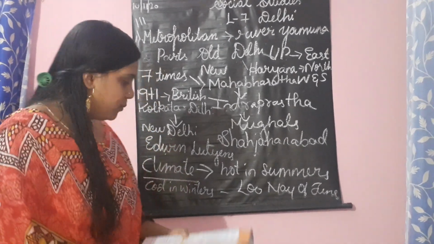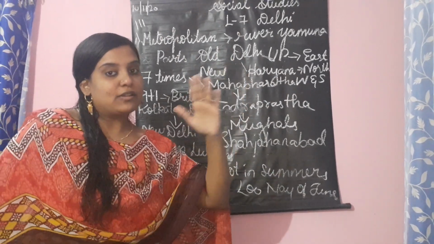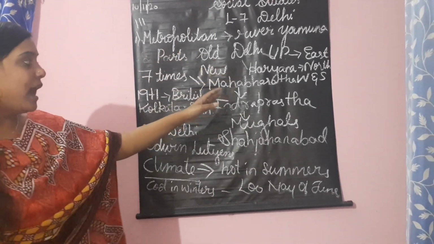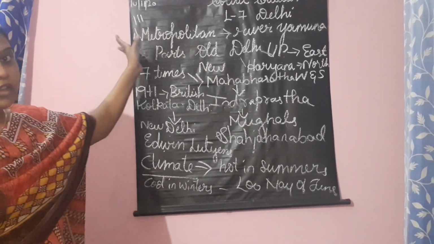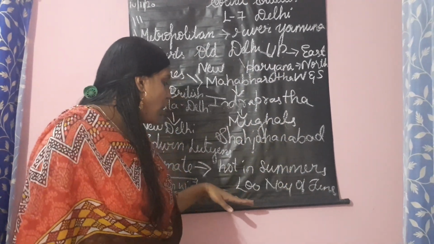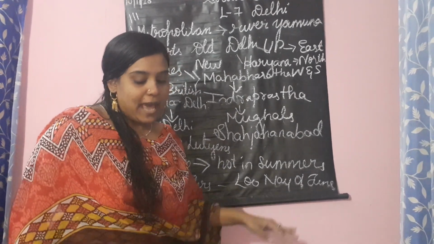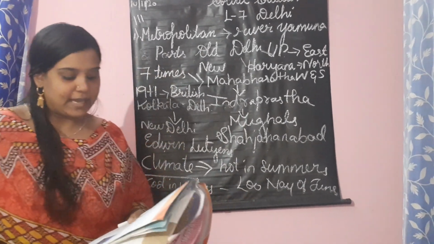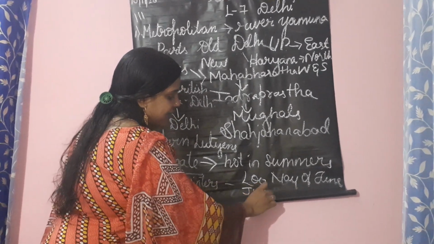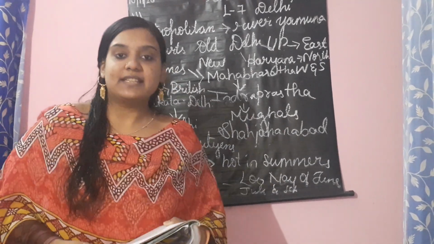Hot and dry winds called Lu come because Delhi has no Himalayas near it. It is situated near the desert region; if you look past Haryana, you will find Rajasthan. The hot and dry winds called Lu come in the month of June. It mostly rains between July and September, and January is the coldest month of the year in Delhi.